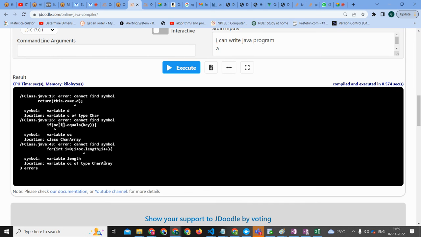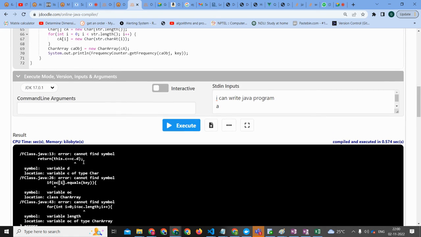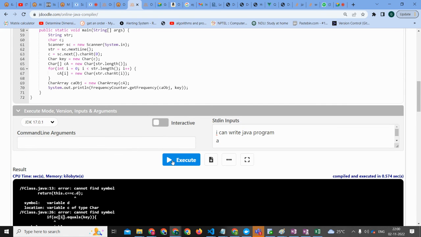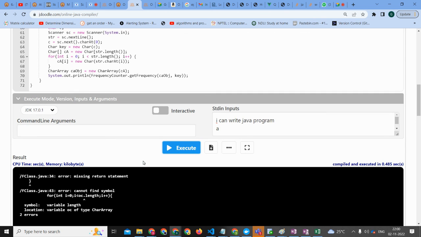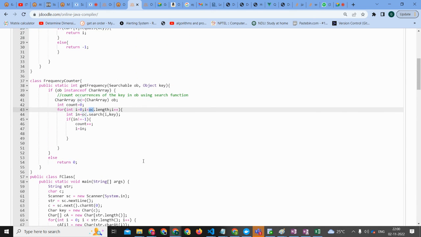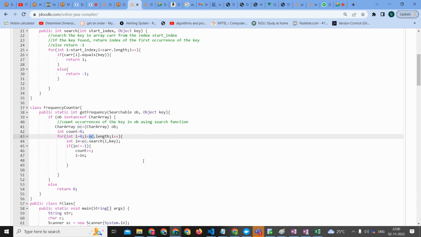There is one more thing which I am getting. Go to the for loop, line number 47. This is the for loop which we are trying.